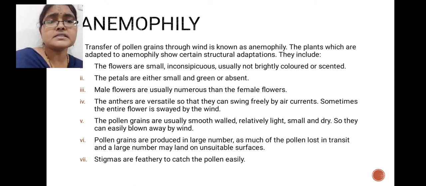Here petals are absent. If they are present also, they are present in green color. Here, if you observe, male flowers are produced numerous in number. In anemophilous plants, male flowers are produced numerous in number compared with female flowers. Why? During transportation, if any loss is there, that will not affect the pollination. For that purpose, male flowers are produced in large quantity.